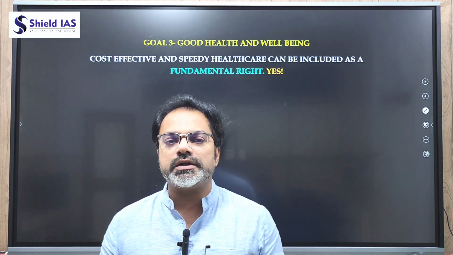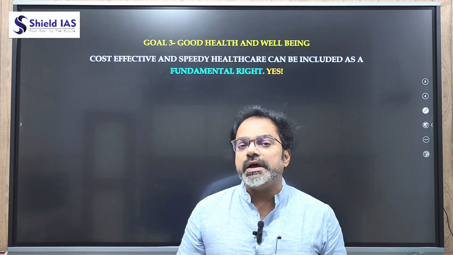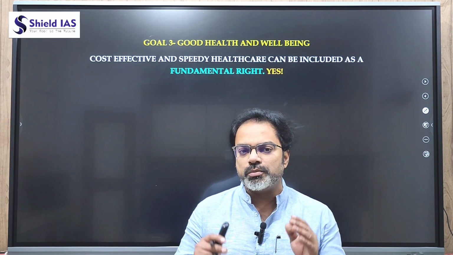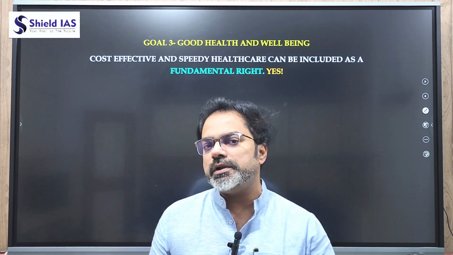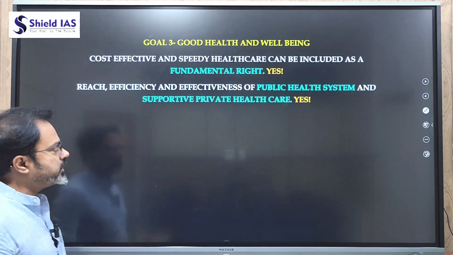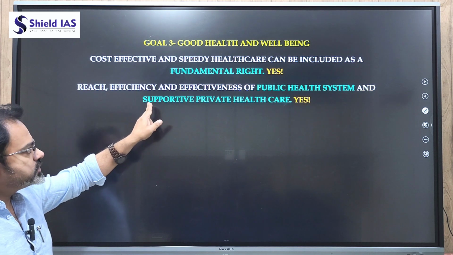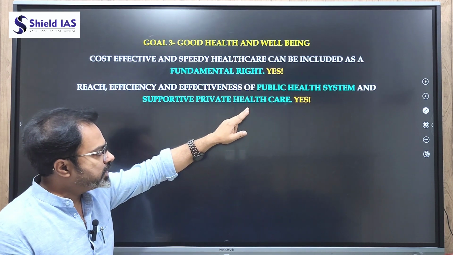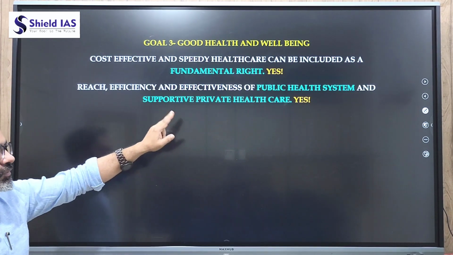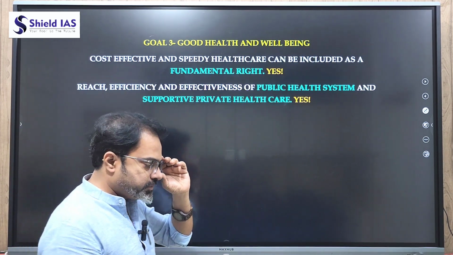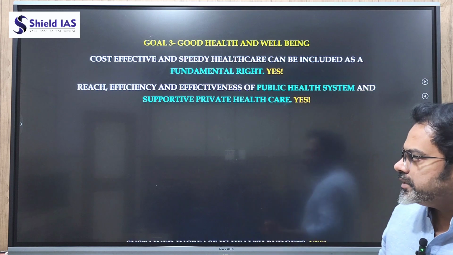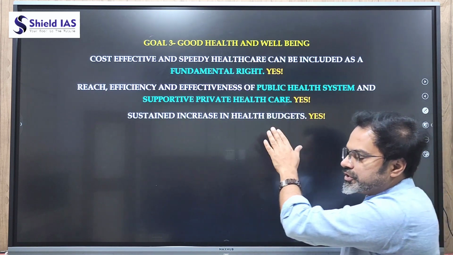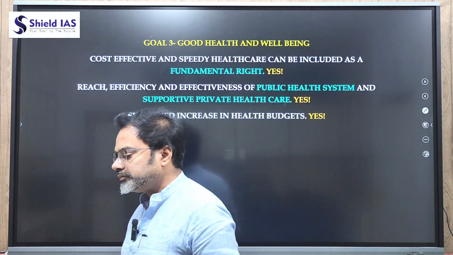That means we require support from the public health system as well as the private health system for promoting cost-effective and speedy healthcare, bringing good health and well-being to all. So what is required here is the reach, efficiency and effectiveness of the public health system and supportive private healthcare. These are the requirements. What is also required is increasing health budgets on an annual basis. So this is again a sustainable goal.